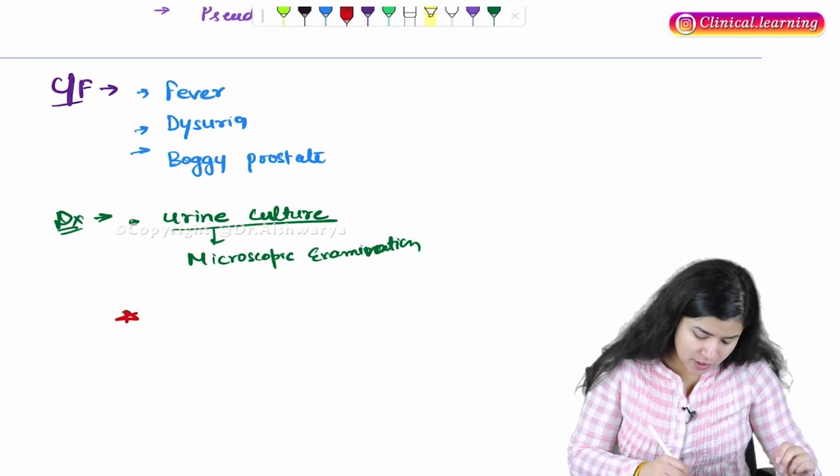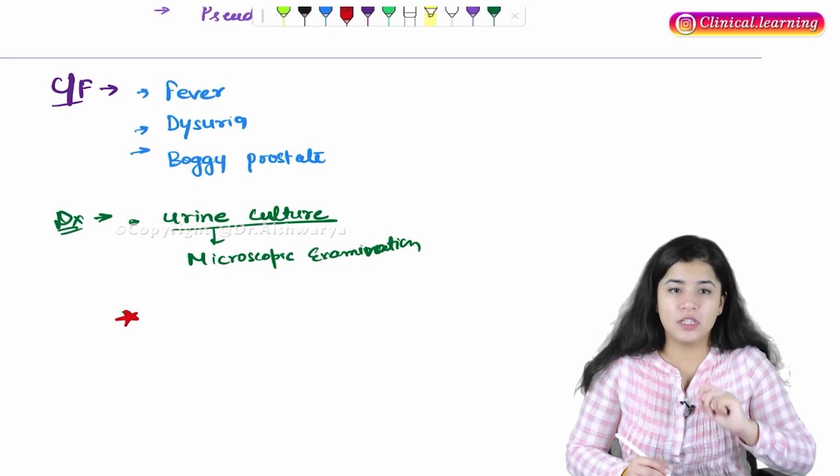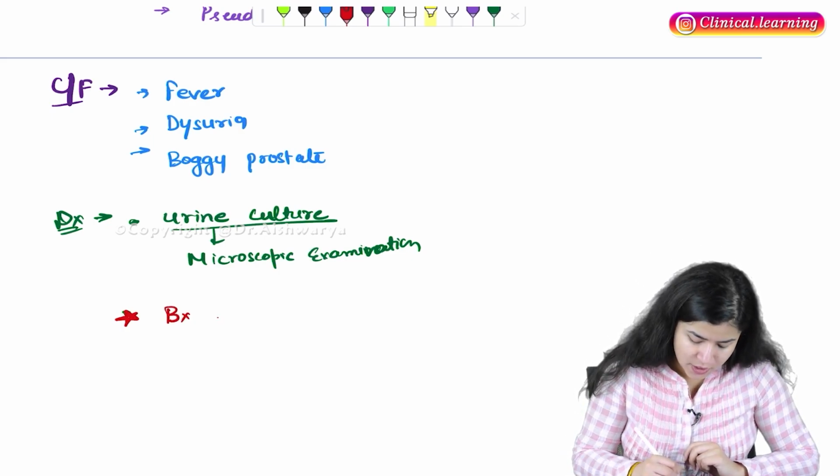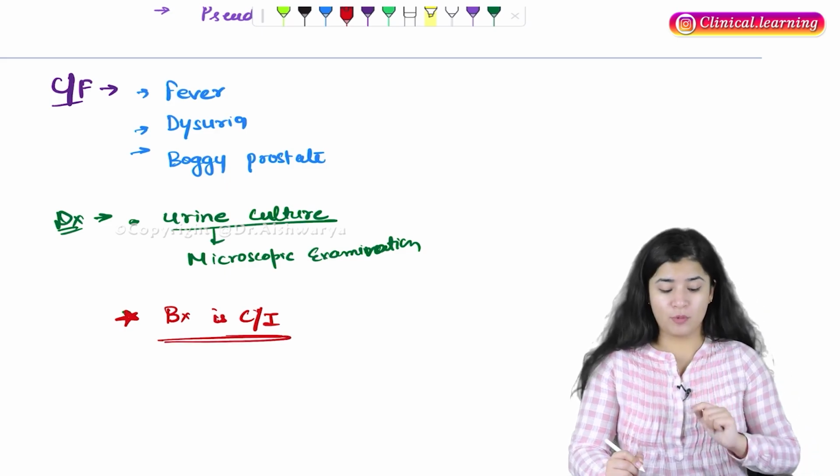Now remember one thing. There is no need to do biopsy. Here, biopsy is contraindicated in case of prostatitis.